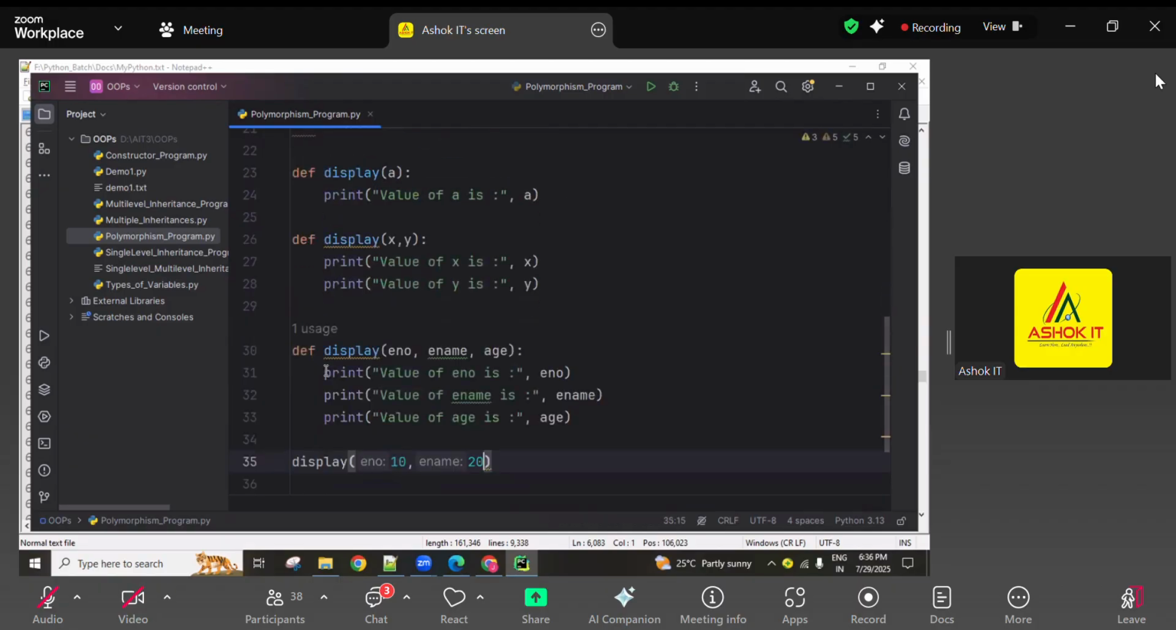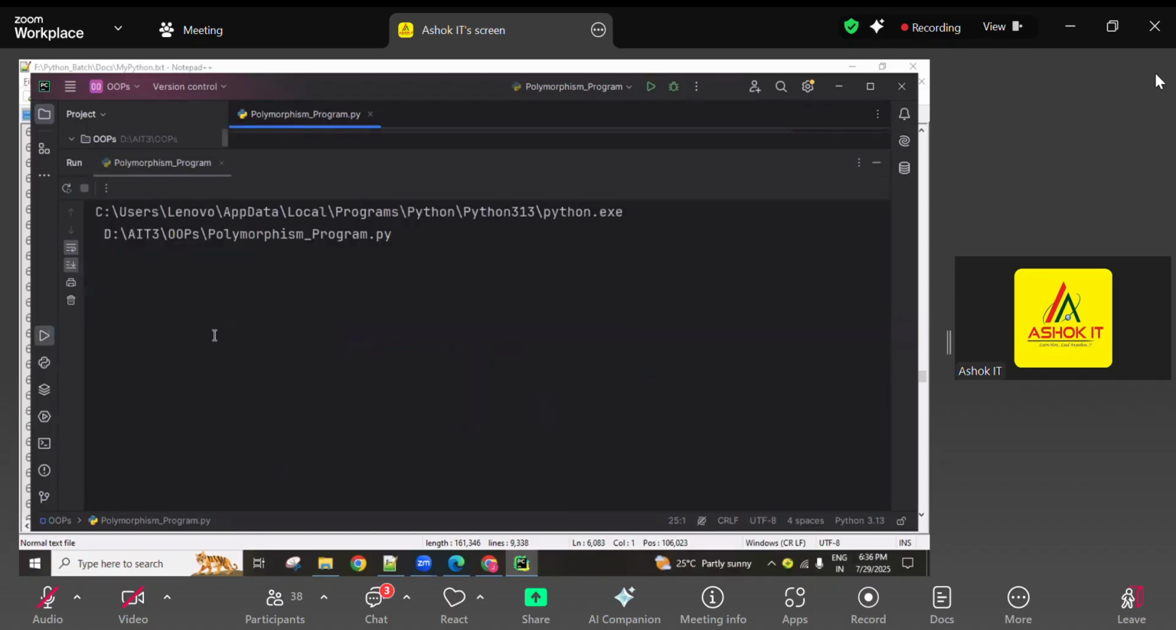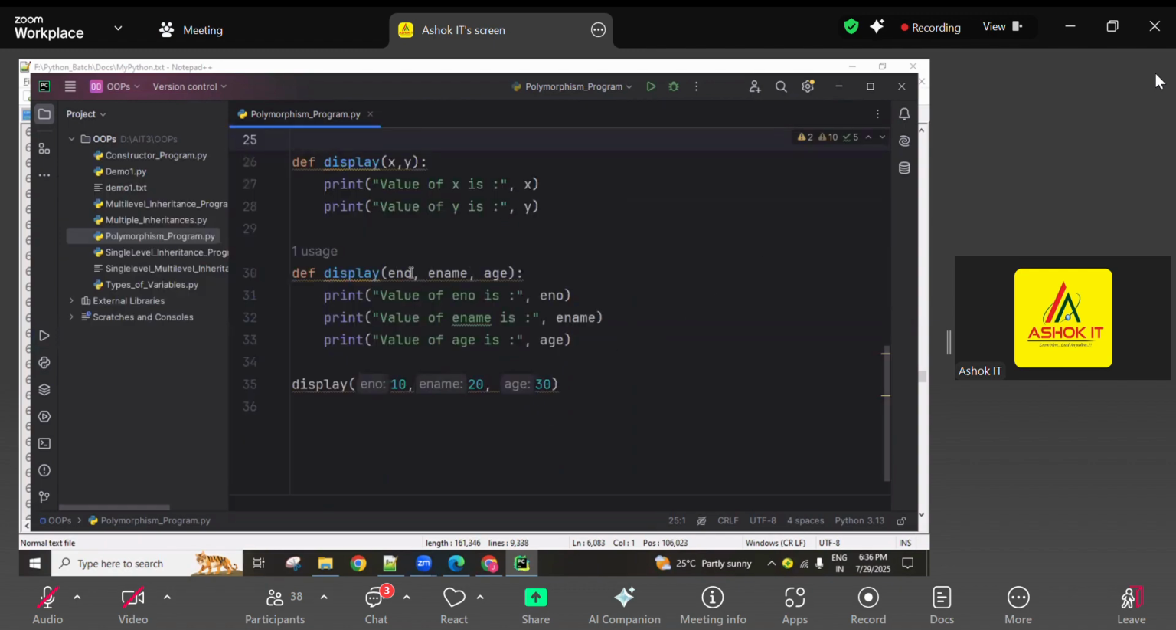Check it here. I'm going to send three values. Now number is 10, name is 20, age is 30. But the output comes out meaningless. See, number, name, age. Understanding? So the three parameters match. The bottom one is always the one existing in memory. That is why, if we follow the syntax of the bottom function while calling, it executes.